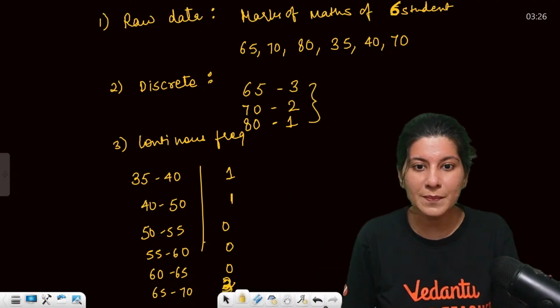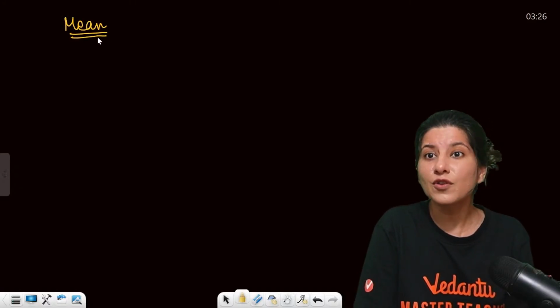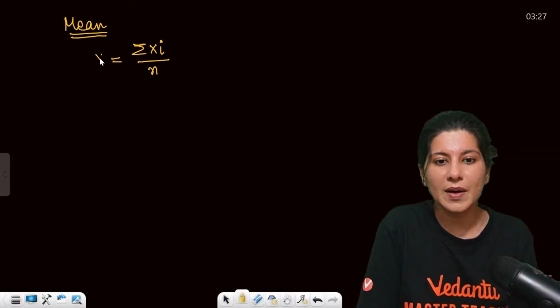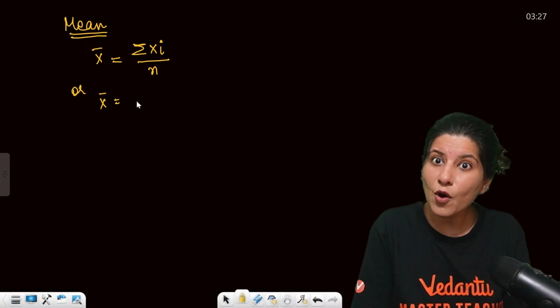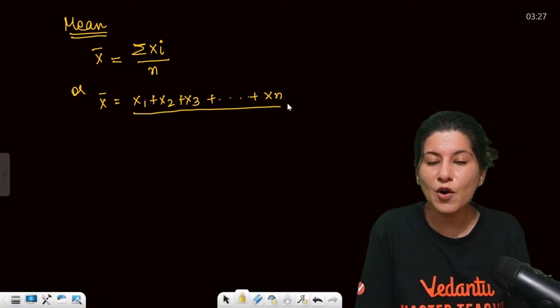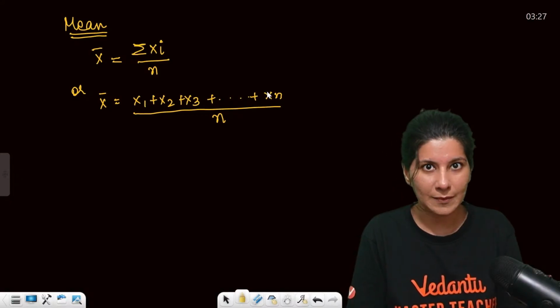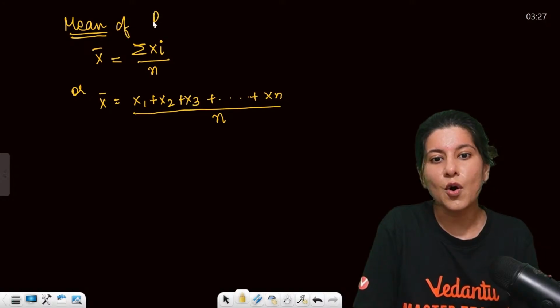So first of all, mean of raw data, understand. So mean of raw data will be sigma xi upon n, which is x bar. It is denoted by x bar, or it can also be denoted as the sum of all the observations x1 plus x2 plus x3 and all the way up to xn. So for example, the sum of all the marks of 6 students upon 6 will give you the mean of raw data. This is very basic, okay? Mean of raw data. Okay, correct?